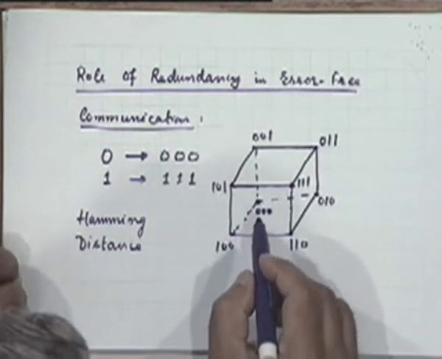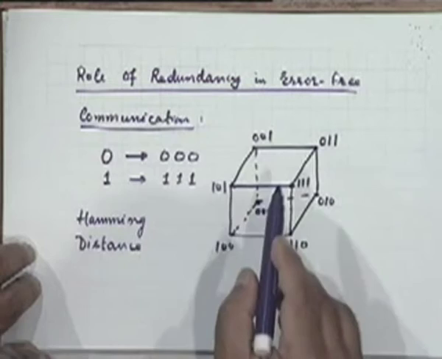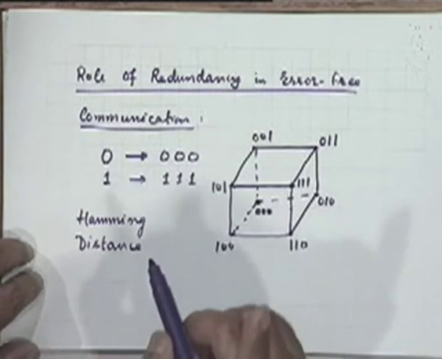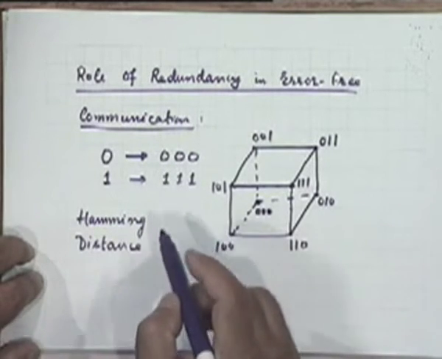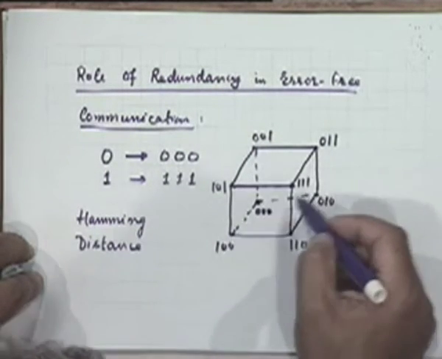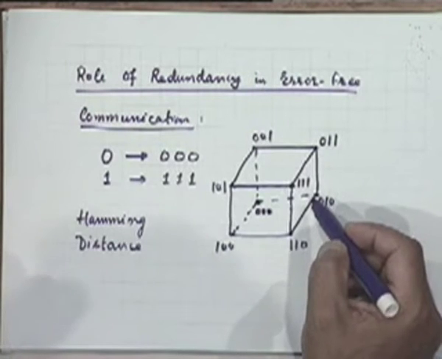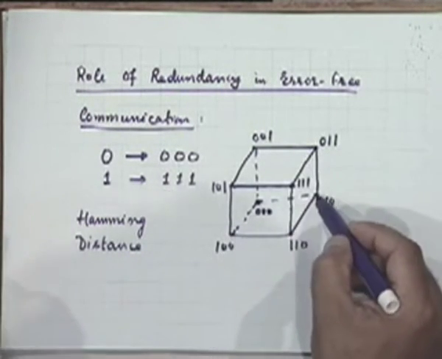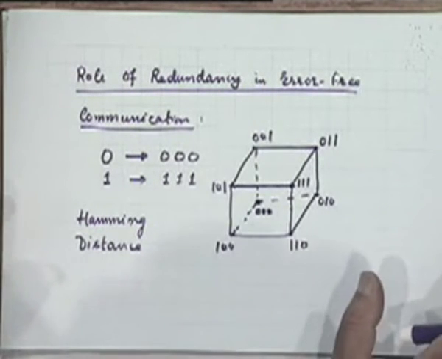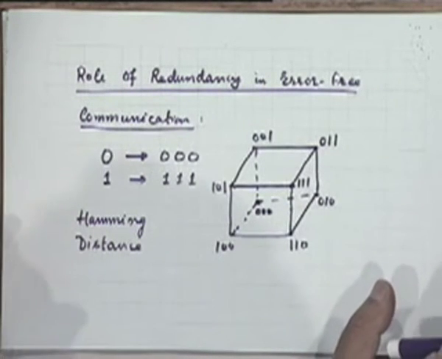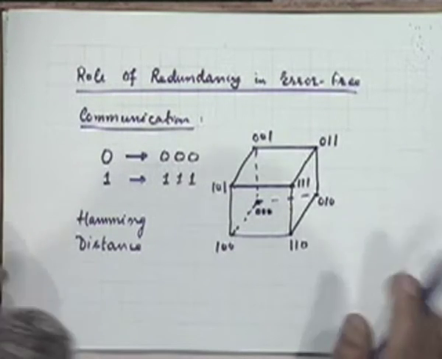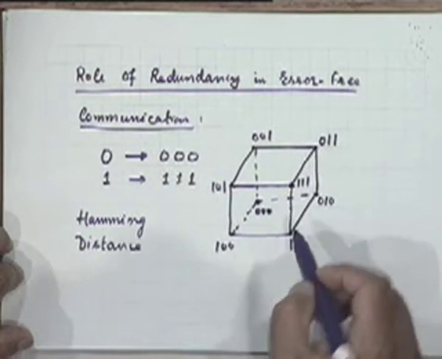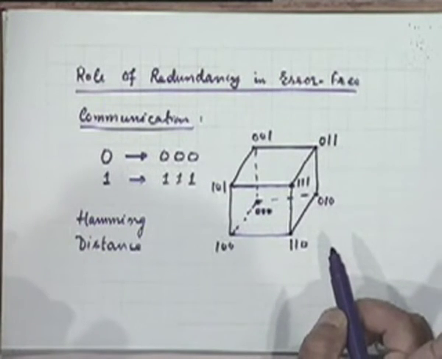Now I can therefore think of the role of redundancy in this way. It is precisely because of two reasons that I can do this error correction. One, that neighboring vertices were not used as code words. If you picked up one vertex as a code word, then you left out these neighboring vertices unassigned. They were not assigned as code words. Clear? Similarly, we picked up this as a code word. These neighboring vertices were not assigned as code words.